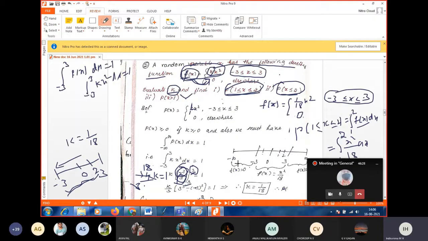Third one, P of x greater than 1. Okay, P of x greater than 1 means what? 1 to 3. Start from 1, end with 3. Usually we have to take limit from left side to the right side. Integral from 1 to 3, because beyond 3, the value for f of x is 0.